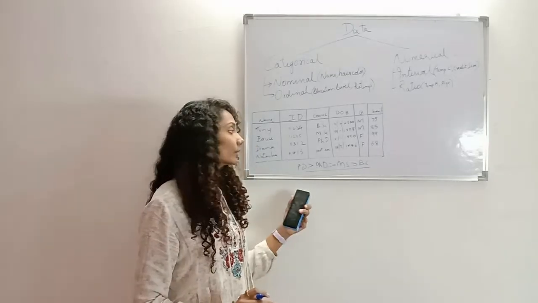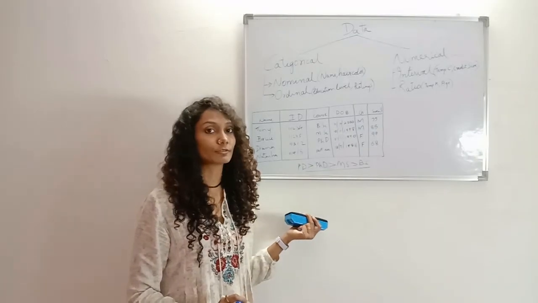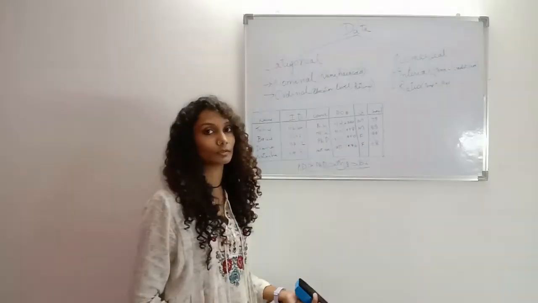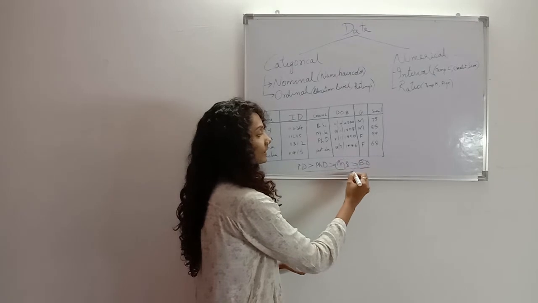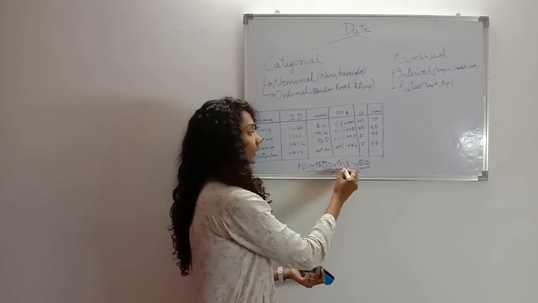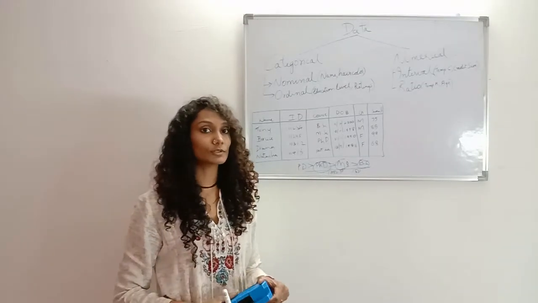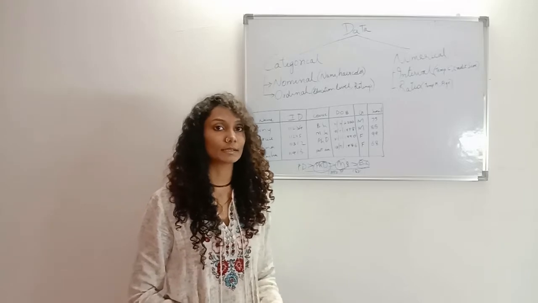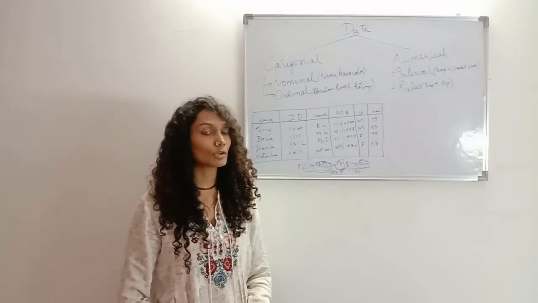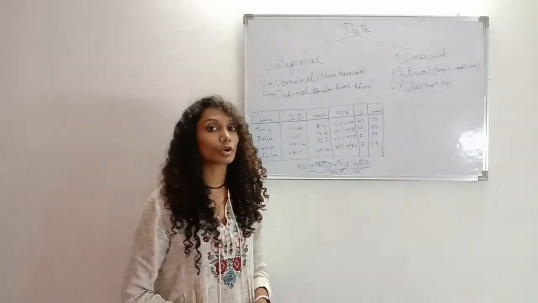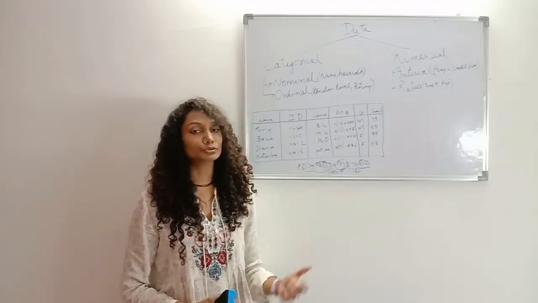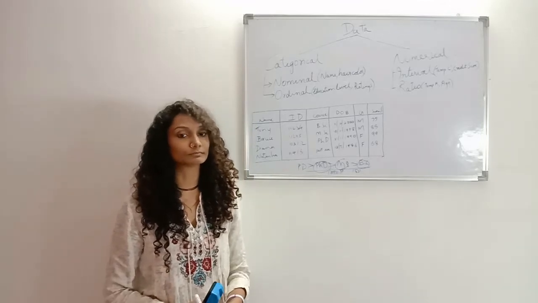But because it is categorical data and doesn't specify the quantity, we can't say by how much one group is better than the other. We can't give a score that BSc is 100 points better than MSc or PhD is 1000 points better than MSc. So we won't be able to say by how much one group is better than the other. That type of data is called ordinal data. We are not able to say by how much because categorical data doesn't talk about quantities, it just talks about a quality. So these are the two types of categorical data.